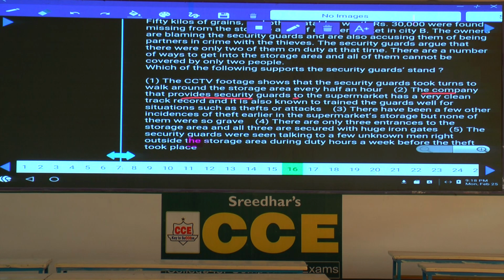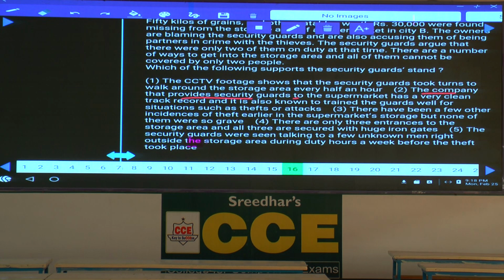Next one, that means it is weakening the owner's claim. Then the third one: there have been a few other incidents of theft earlier in the supermarket stores, but none of them were so grave. Here he is talking about the previous experience rather than discussing anything regarding the weakening or strengthening of the claims.